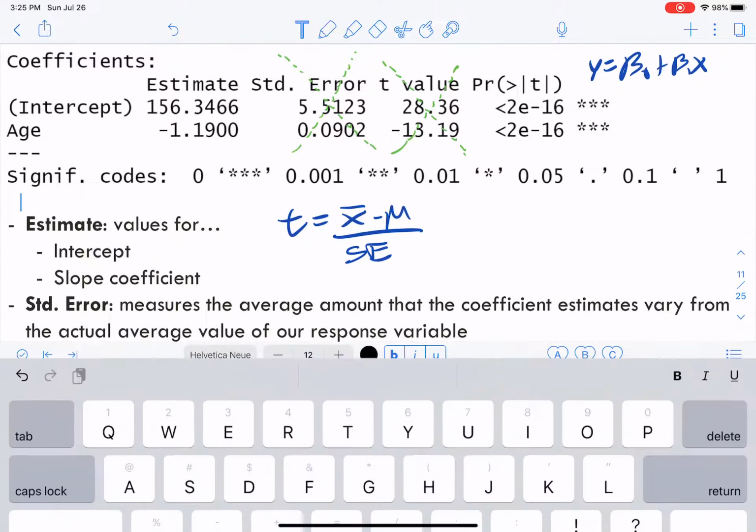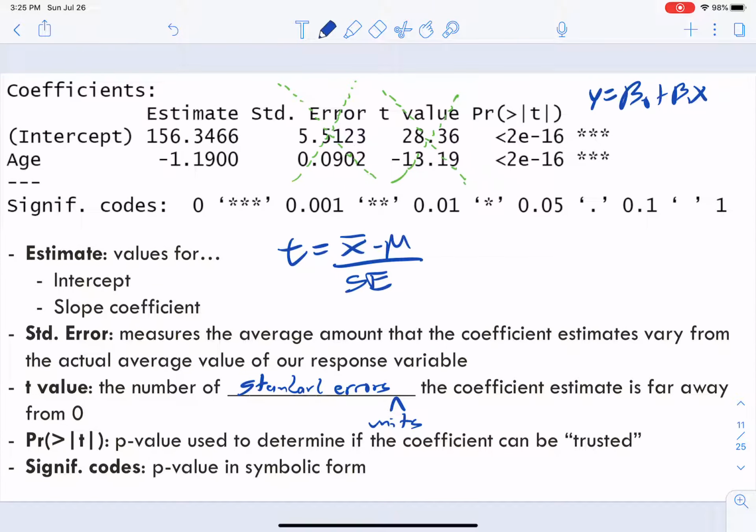But what we care about, just like in the ANOVA world, where we got the difference of the two things, we had to do a little bit of work to get to the t-test portion, but the first thing we checked was the p-value. And we get that here too. The p-value is used to determine if this estimate, the intercept and the slope coefficient, can be trusted. Is this close to reality?